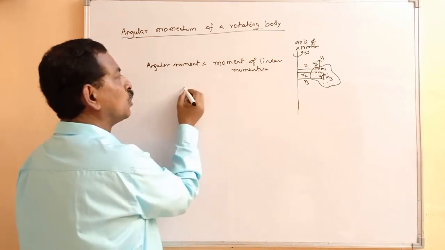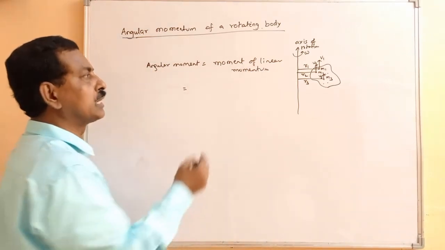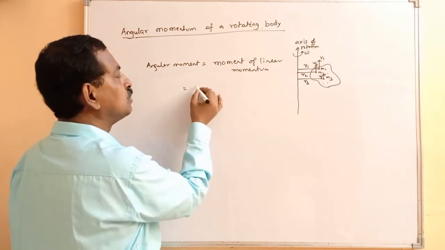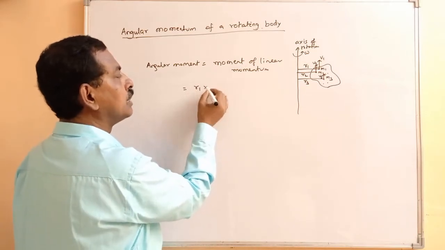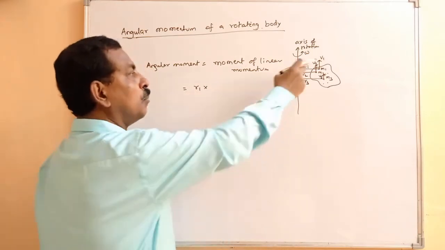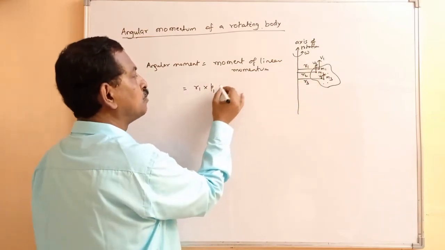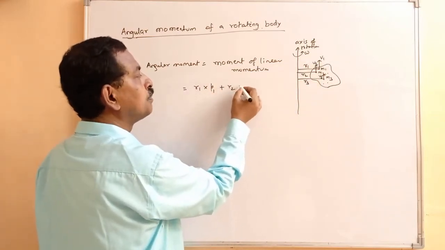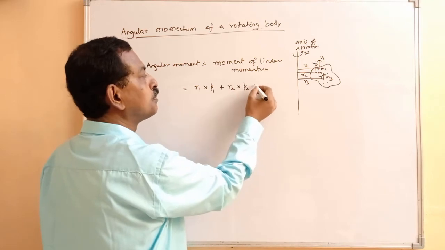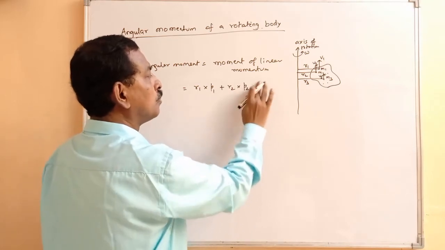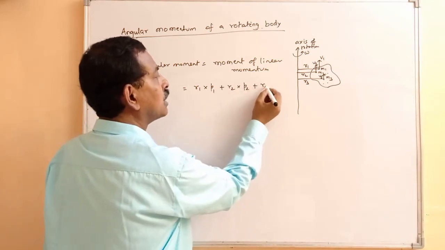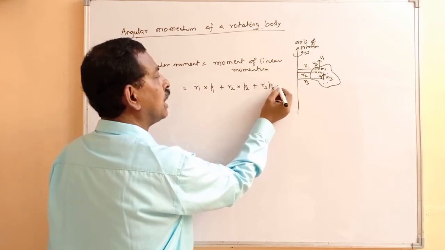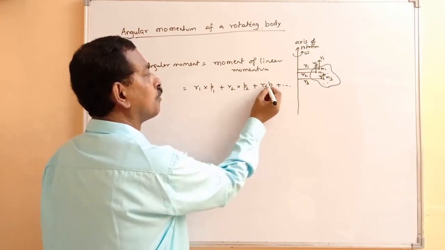So that means for this particular case it is r1 into the momentum of the first one p1, r2 into p2, plus r3 p3, and so on.